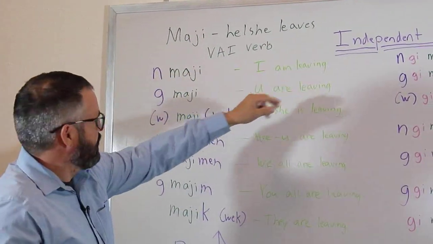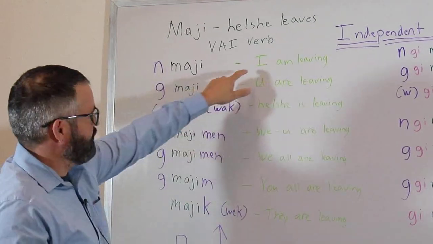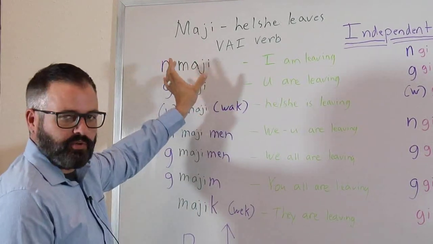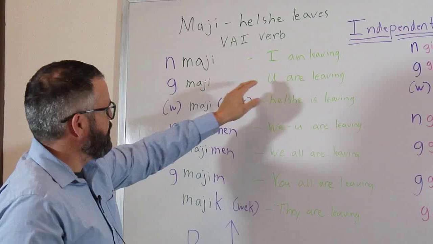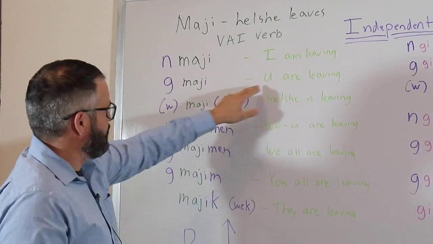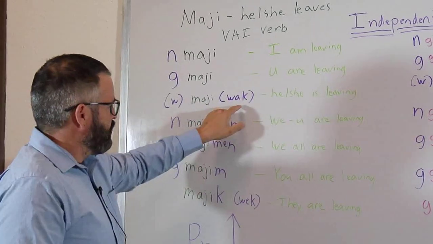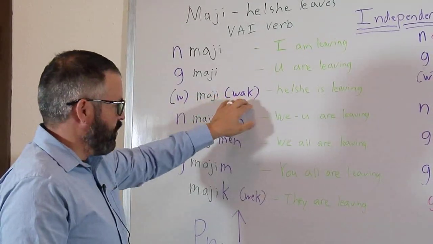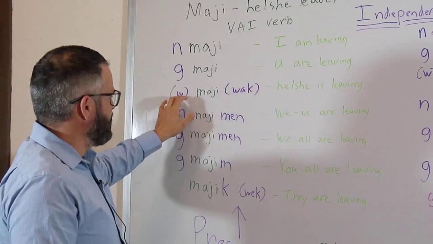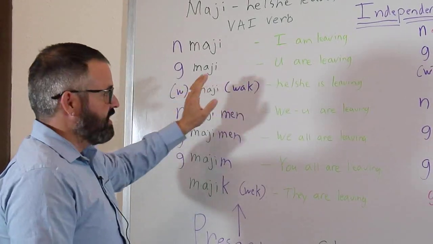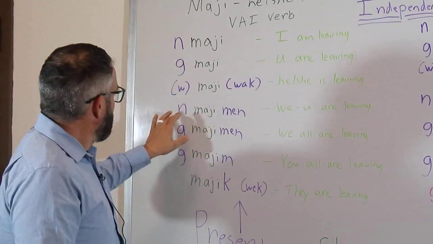Namaji, I am leaving, present tense. That N is letting you know it's the I. It's all contained right there on the verb. Gamaji, you're leaving. That G is the you. Maji by itself, or some people will also put a walk at the end, so they'll say maji walk. And occasionally somebody will put a W at the front. It's just wamaji. He or she is leaving.